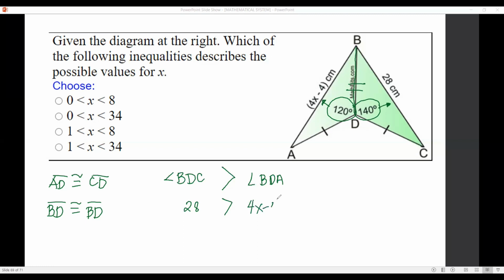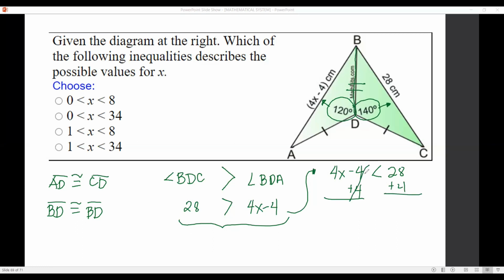4x minus 4. Now, if we are going to rewrite this, wherein the variable should be on the left side, para hindi tayo nalilito, we can have this one. 4x minus 4 is less than 28. Then, solve for x. Parang equation lang yan, but we have here an inequality sign. So, we will add 4 to both sides.